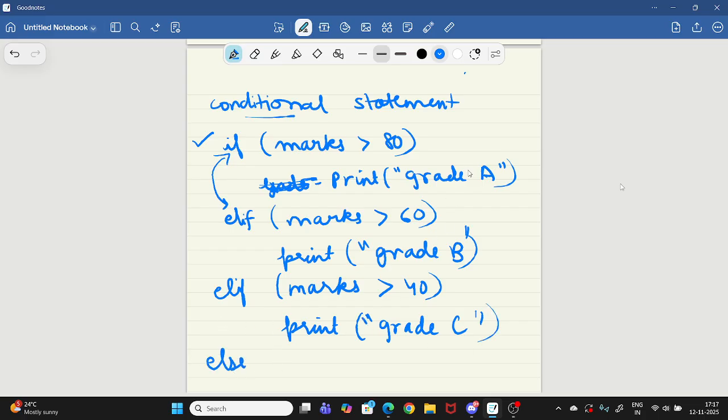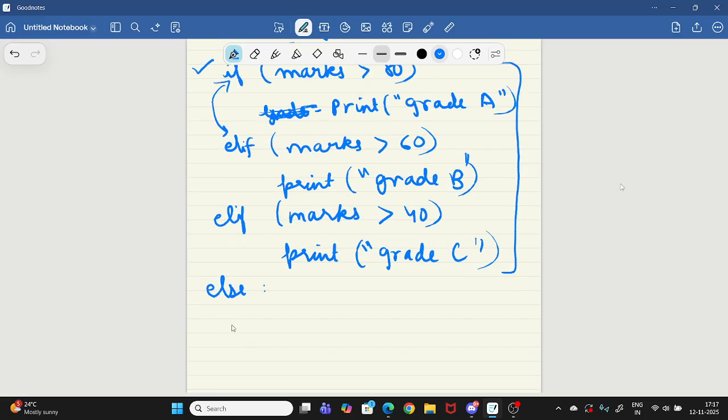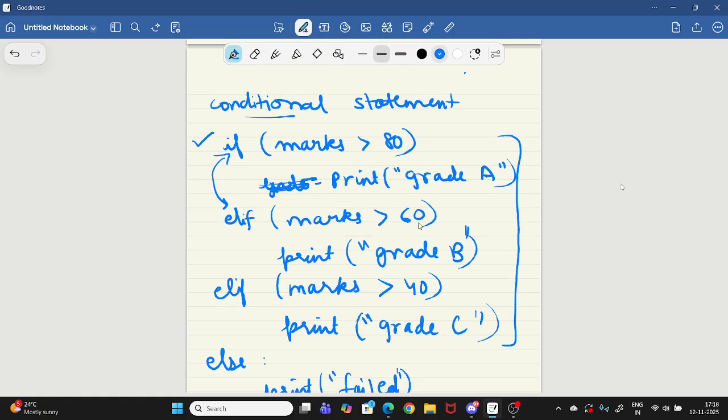Else means if neither of these conditions is true, then this part will get executed. In else I don't need to write any condition, just write directly: print you failed, because if the marks are not greater than 80, 60, and 40